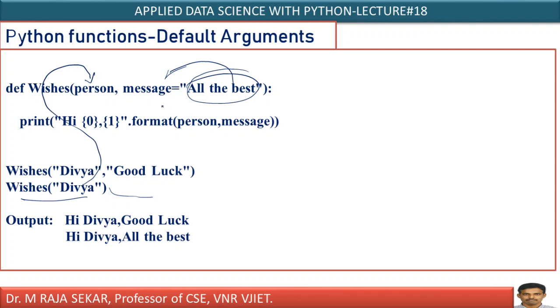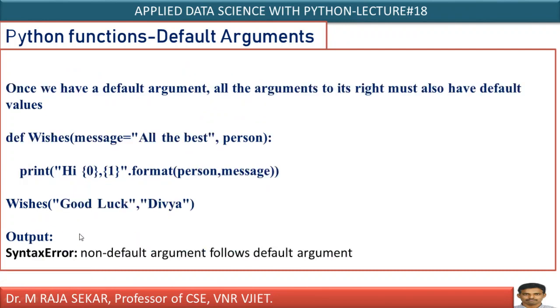Now, what happens? What is person? Person is Divya and message is all the best. This is 0 position. This is 1 position. 0 position means Divya. 1 position means what? All the best. What will you get on the output screen? You will get hi Divya, all the best.